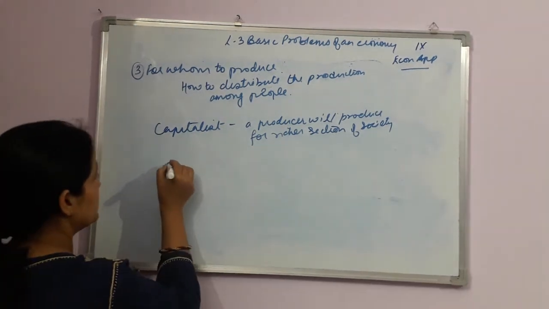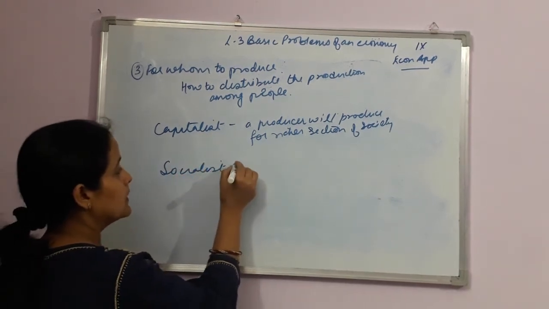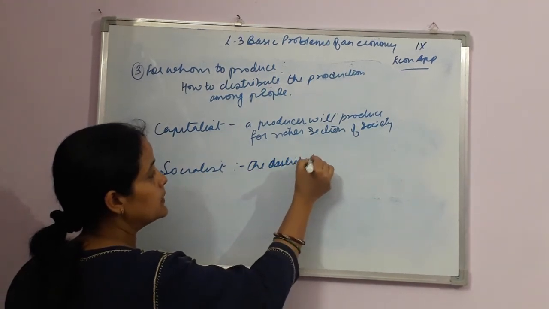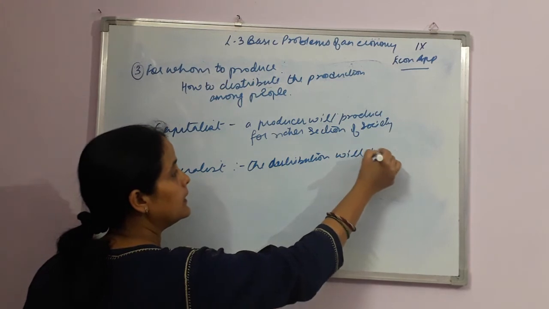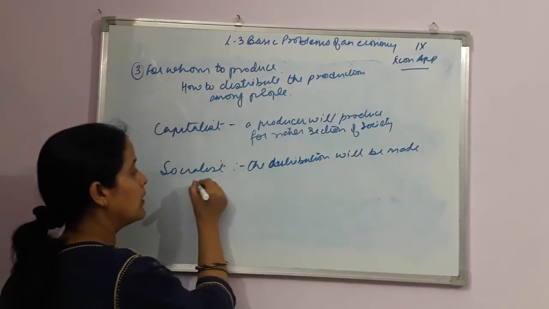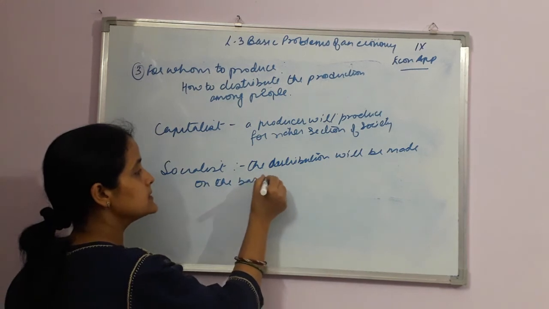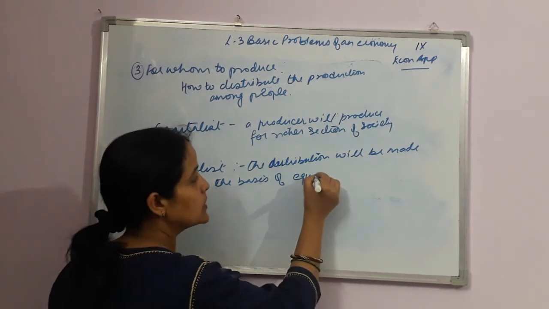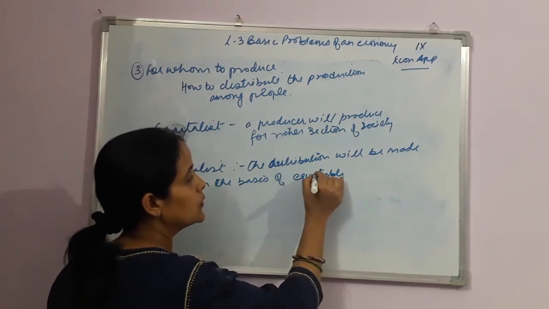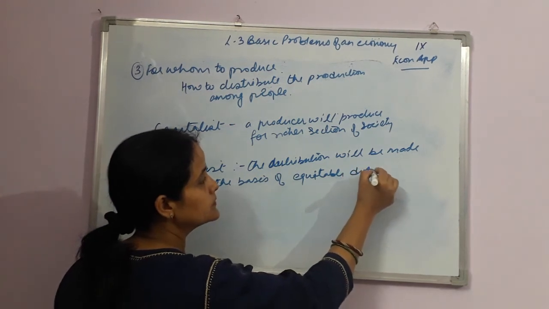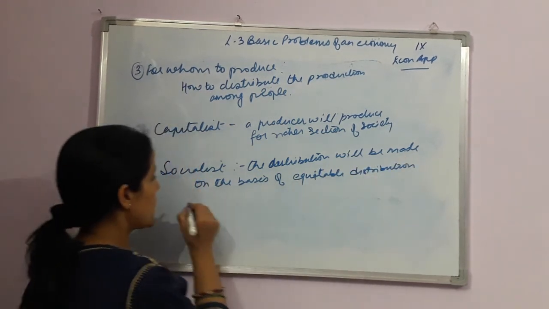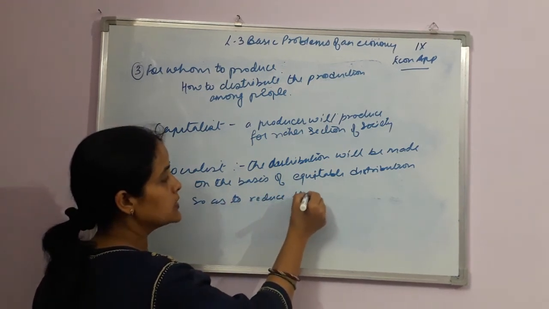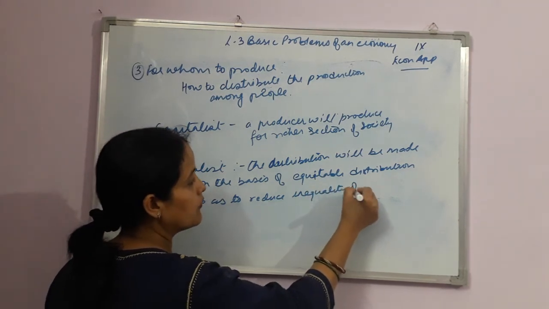And in a socialist economy, the distribution will be made on the basis of what? On the basis of equitable distribution, so as to reduce inequality of income and wealth.